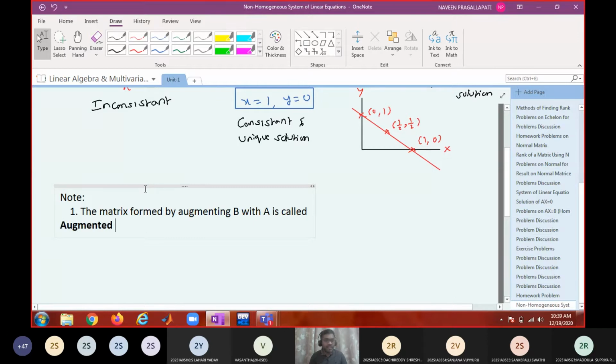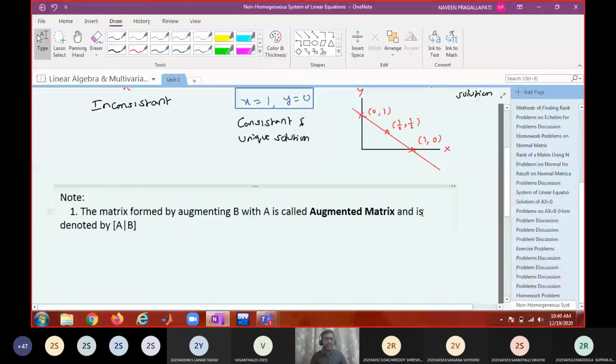Is the spelling correct? And it is denoted by A bar B. So that is the augmented matrix.